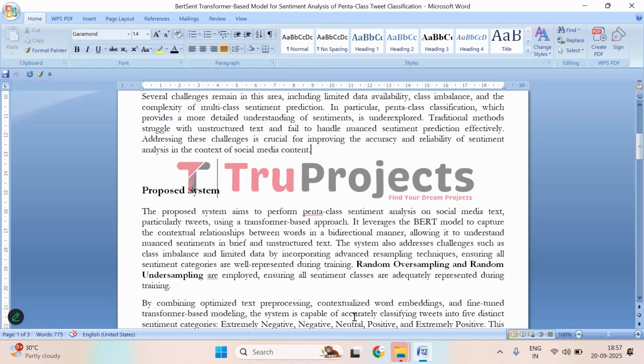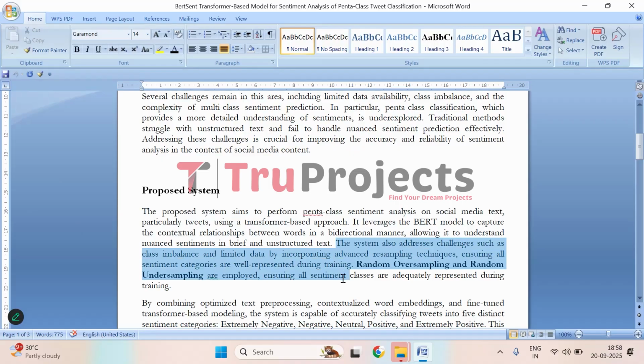Moving on, the system we propose is designed to classify tweets into five sentiment categories, which allows for a more detailed understanding of how people feel. To do this, the system uses a modern transformer-based model called BERT. Unlike older methods, BERT can look at words in both directions within a sentence. So it understands context much better and can capture subtle differences in sentiment, even in short or messy tweets.